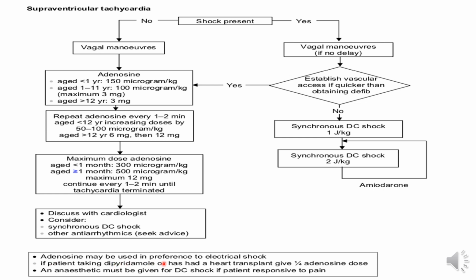So adenosine may be used in preference to electrical shock. If the patient is taking dipyridamole or has had a heart transplant, give 1/4 of the adenosine dose. And an anesthetist must be involved for the DC shock if the patient is responsive to pain. If the patient is responsive to pain with DC shock, who will give the DC shock? The anesthetist.